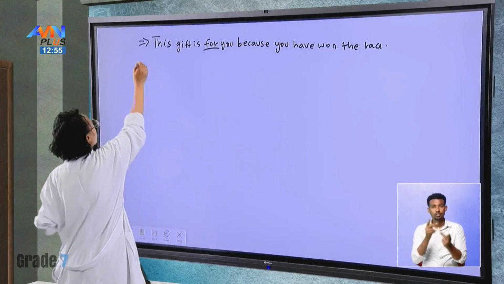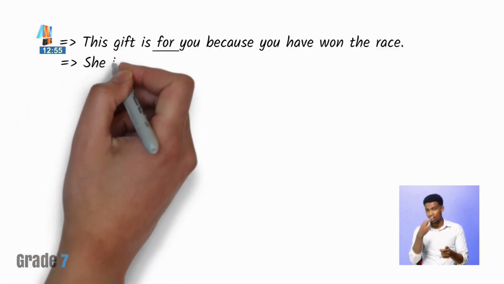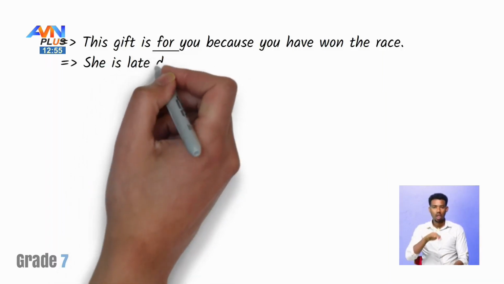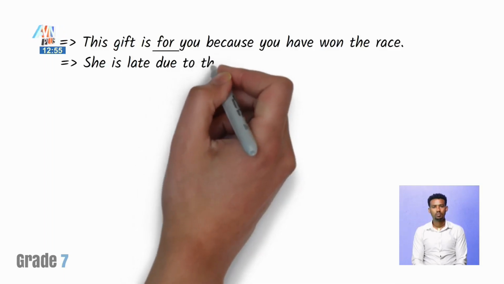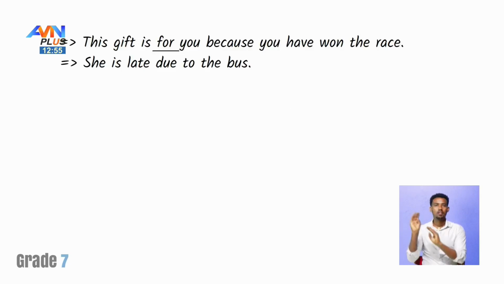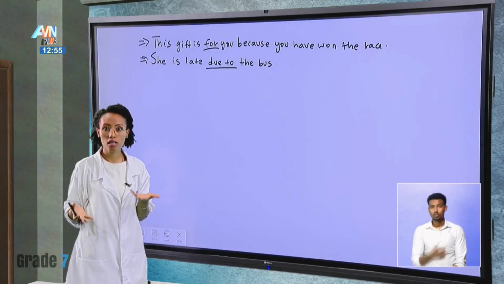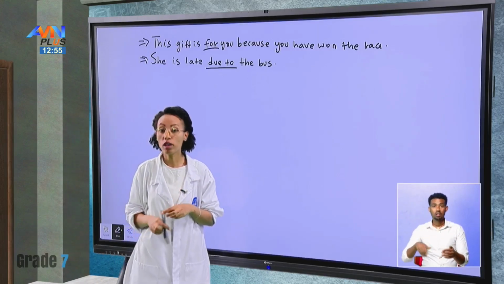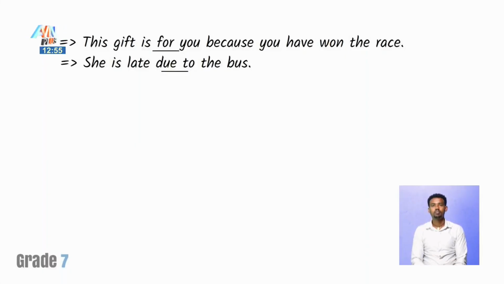Achieved something. So we are giving what? A reason and a cause again. She is late due to the bus. She's late due to the bus because the bus was late in this case and she is also late. We are giving another what? Cause and reason.